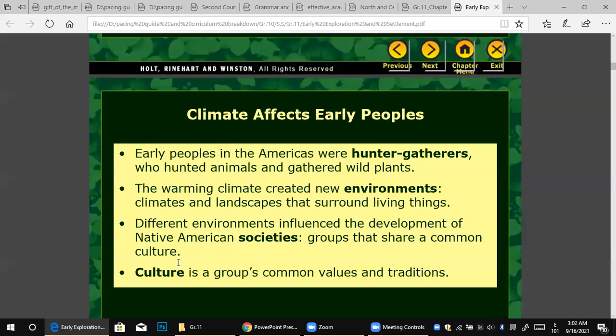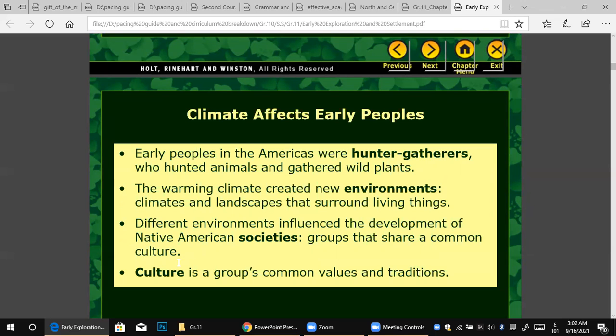And after that, the early people in the Americas were hunter-gatherers. Now he is trying to describe how they worked. They hunted the animals for food and gathered wild plants. Number two, the warming climate created a new environment. Of course, it's a perfect motive to leave your ice city for a warmer city. So the warming climate created new environments, climates and landscapes that surround living things.